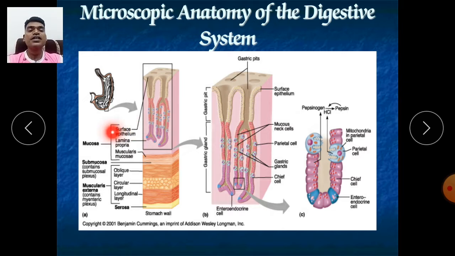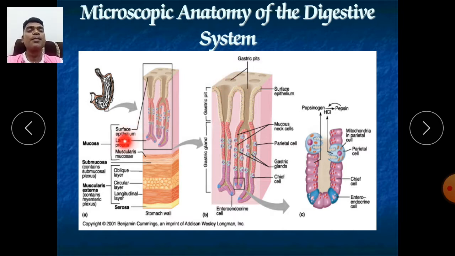Which epithelium is here? It is a simple squamous epithelium. After that, the lamina propria. These epithelial cells are responsible for the production of the gastric pit. What is the gastric pit? It is the narrow part and opening for whatever enzyme is coming from our internal part, and it will come out from this gastric pit. It is the gate opening for the gastric juice coming from our cells.